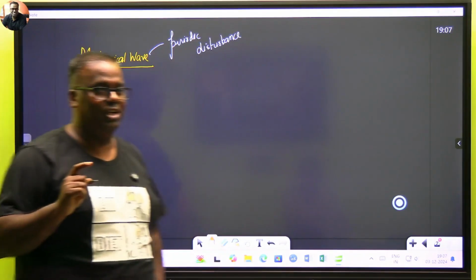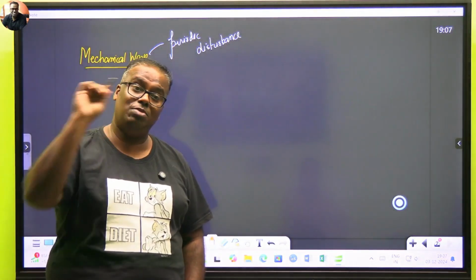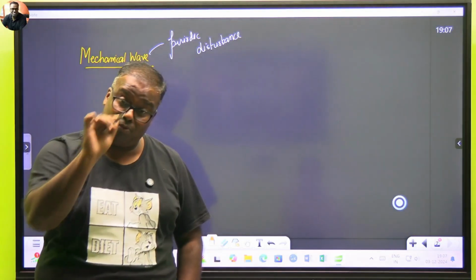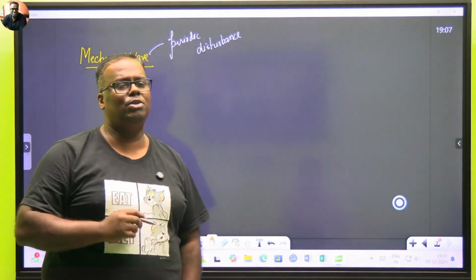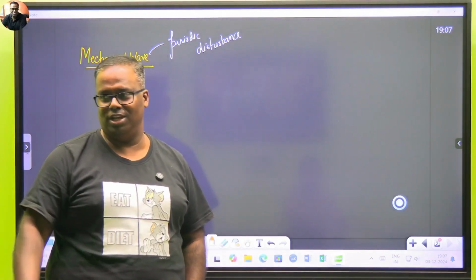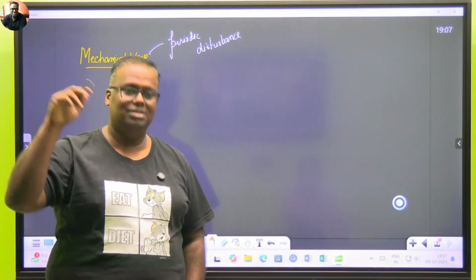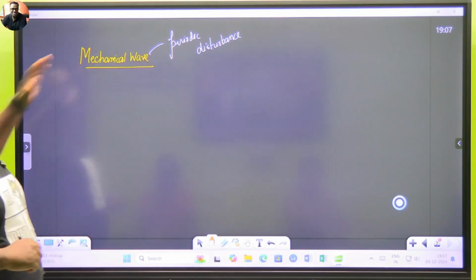This particular noise that I'm making is periodic, and it can also be represented as a wave, and it will follow a wave motion. But if you talk, that is not a wave, because it is not periodic, since you can predict wave motion only for periodic disturbance. Okay, now let's see a mechanical wave.